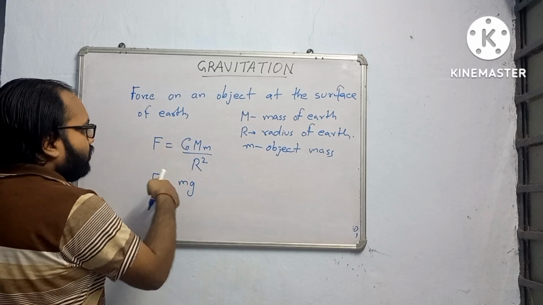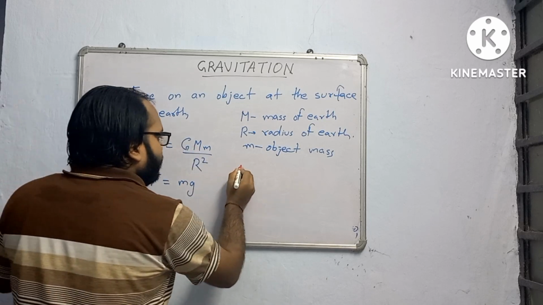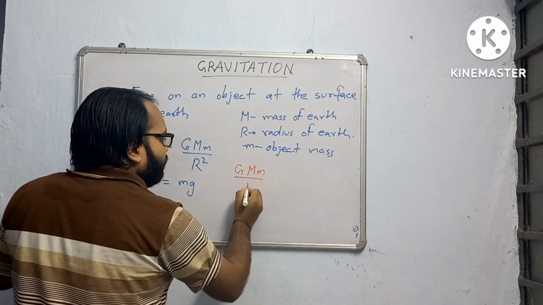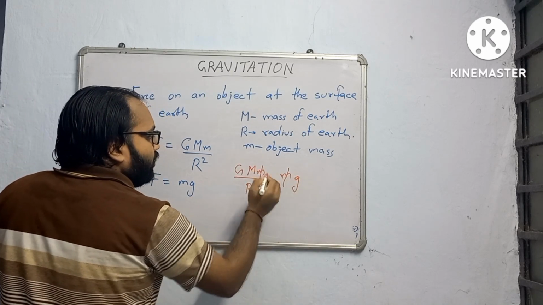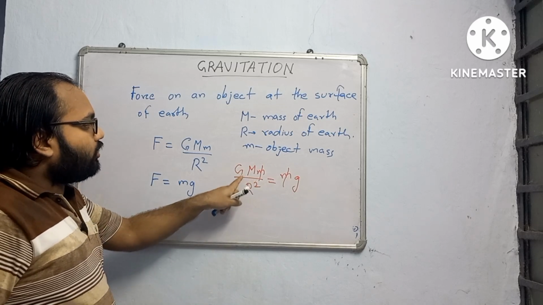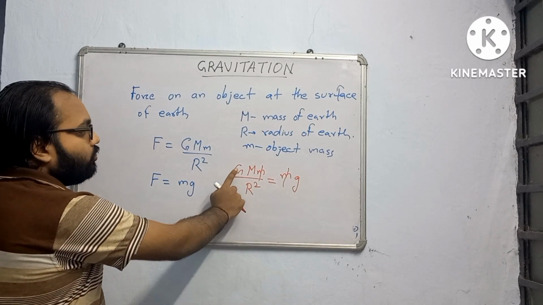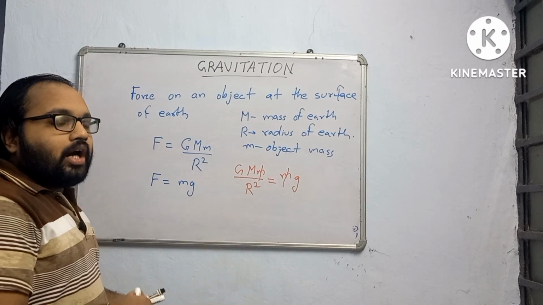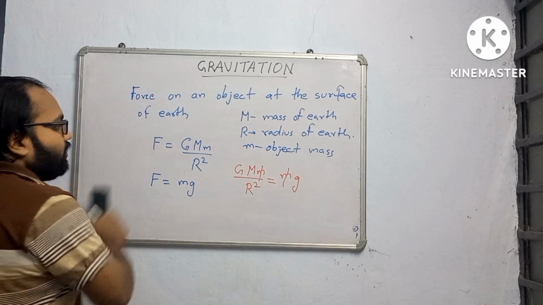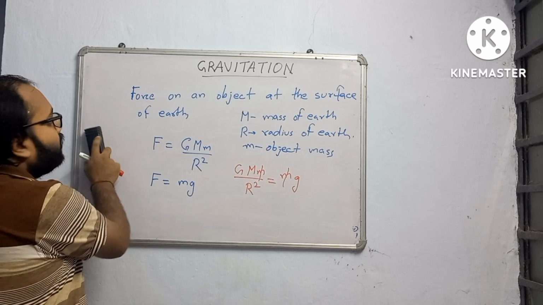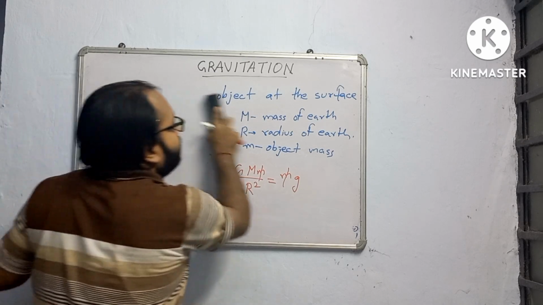Now from these two we will get G M m by R square is equal to m g. Cancel m. So the value of acceleration due to gravity we can calculate by putting the values of the mass of the earth, radius of the earth and gravitational constant. g is equal to capital G into mass of the earth divided by R square, where R is the radius of the earth. Now this was how it came. Now I am writing this one directly. g is equal to G M by R square.